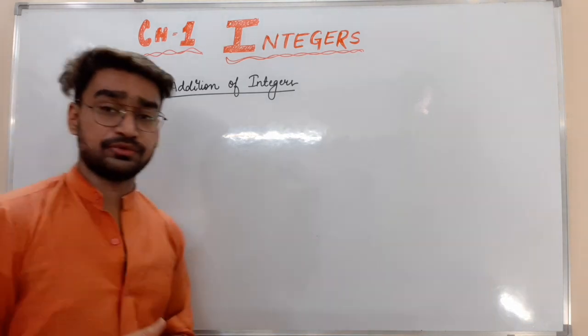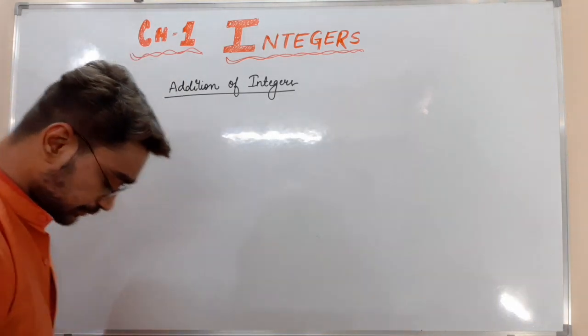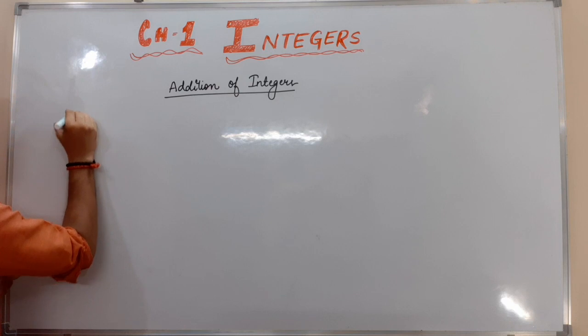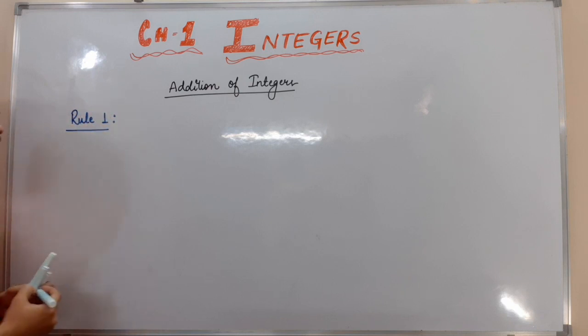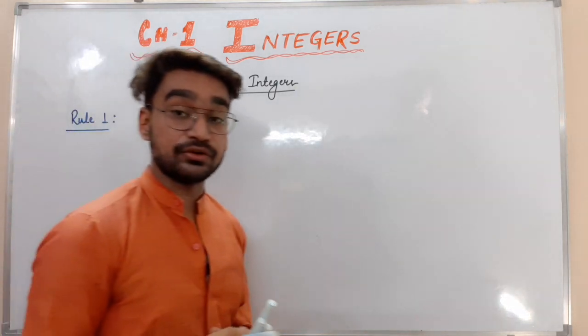For adding or subtracting we have some rules. For the case of addition of integers, we have rule number 1.